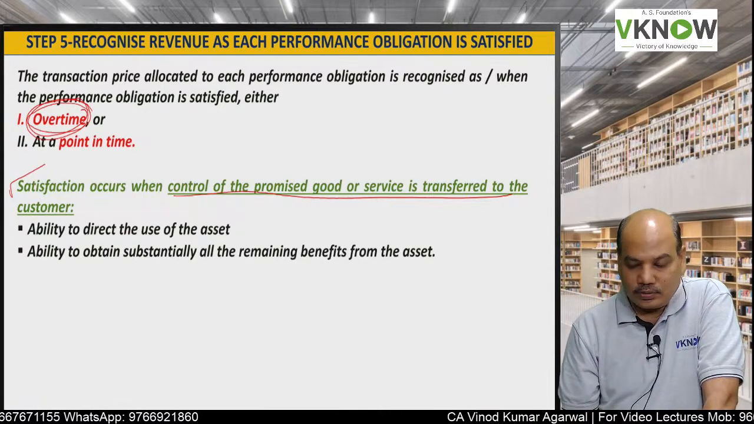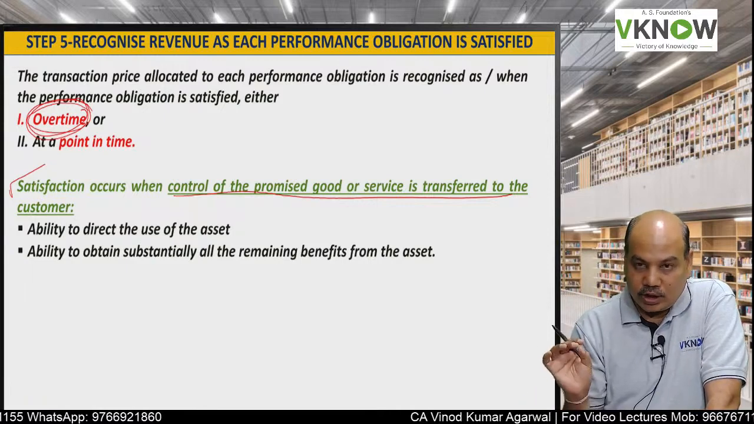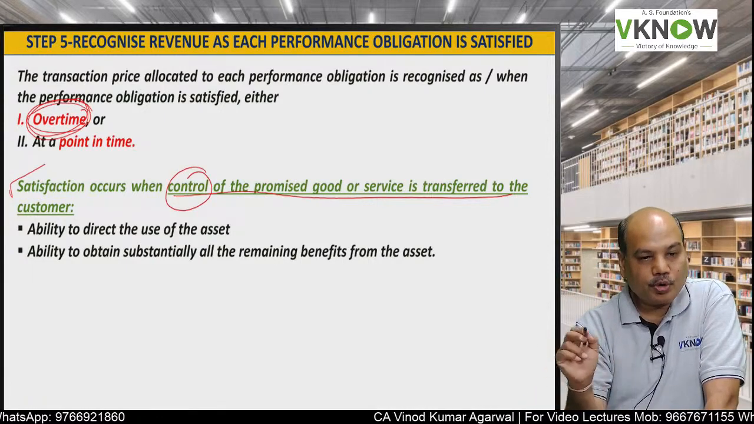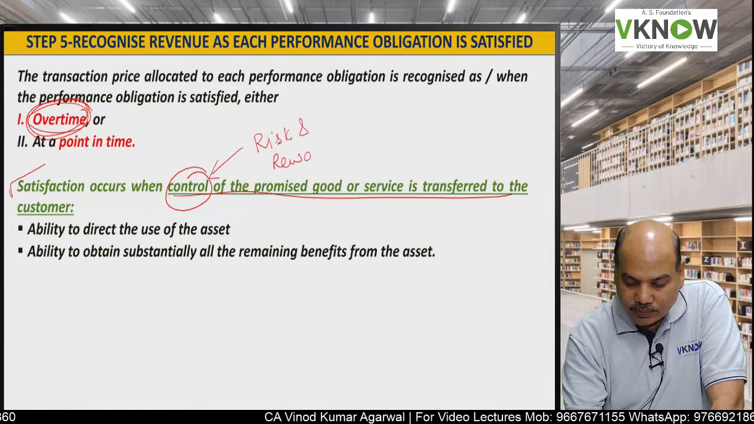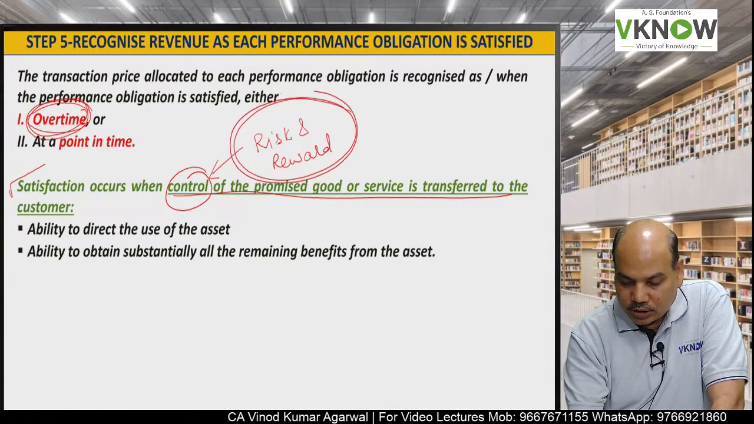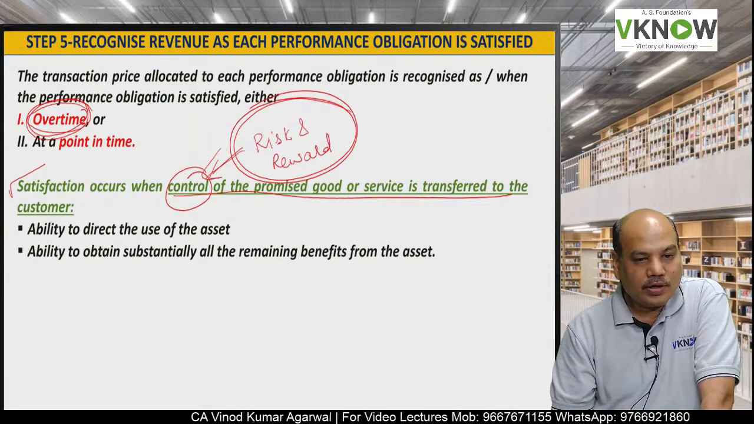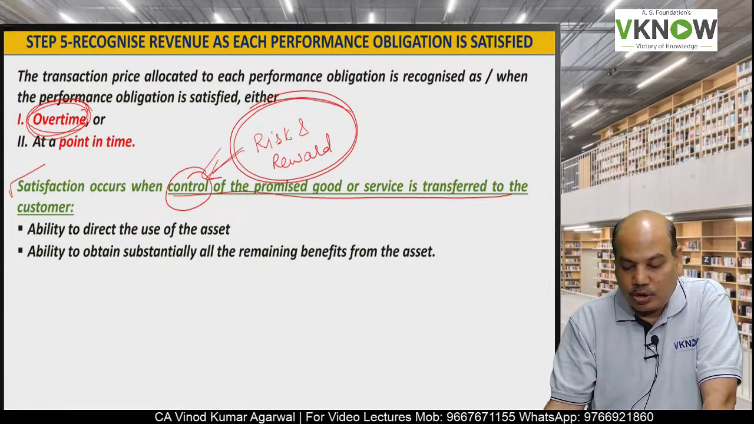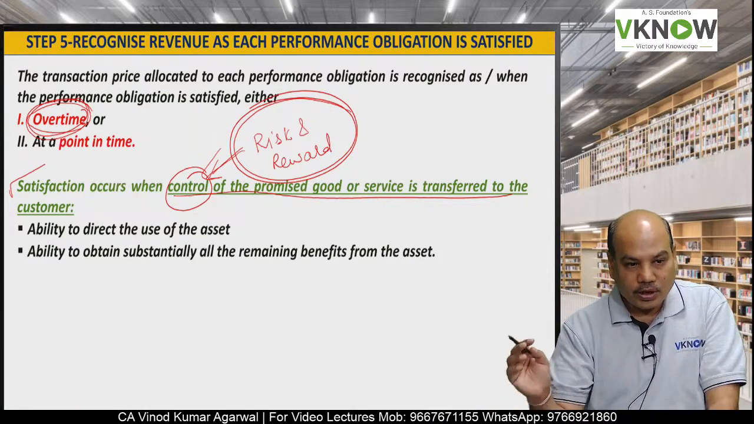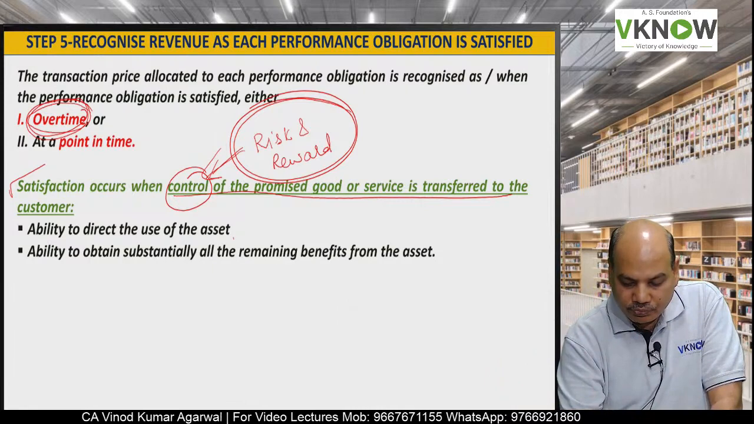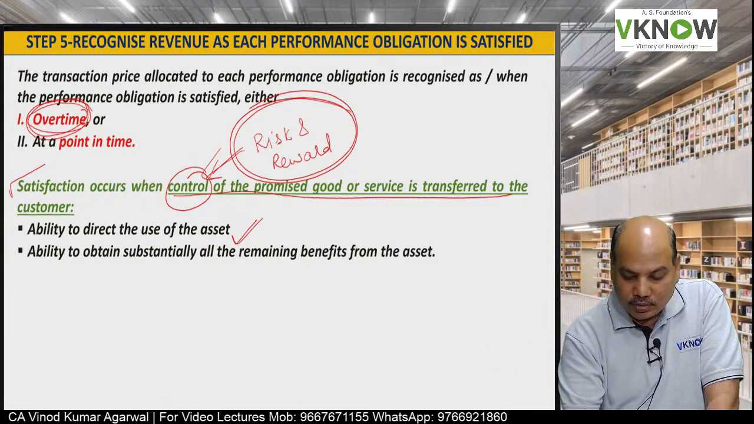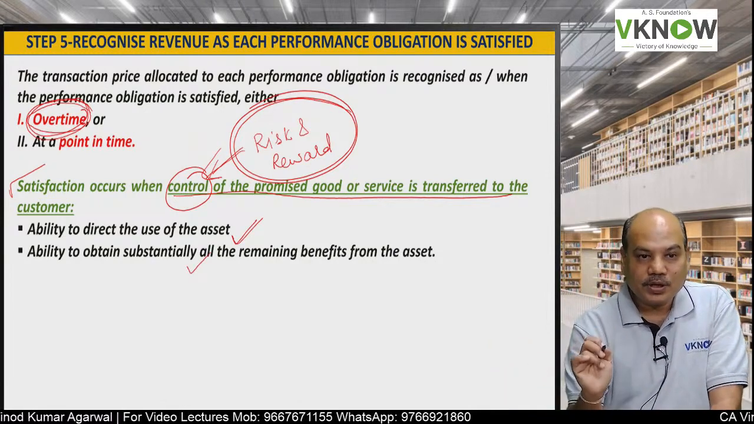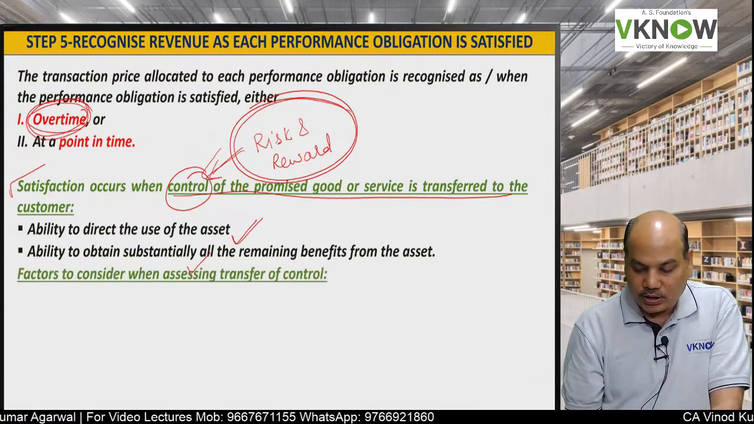So first you understand when should revenue be recognized? When control of the promised goods and service is transferred to the customer. When you were in intermediate, the condition was risk and reward. Now the terminology has changed. It is not risk and reward, it is the control of the promised goods and service transferred to the customer. So when is control transferred? When the customer has the ability to direct the use of the asset, and when the customer will obtain substantially all the remaining benefit from the asset.